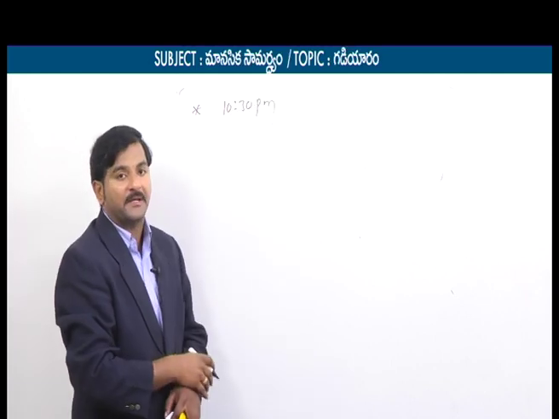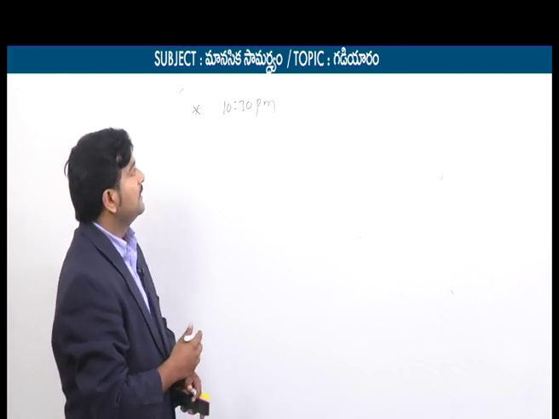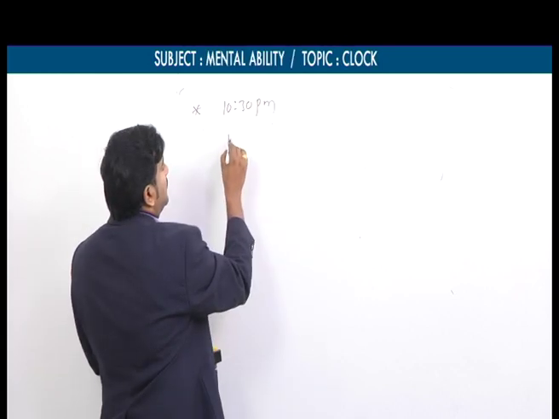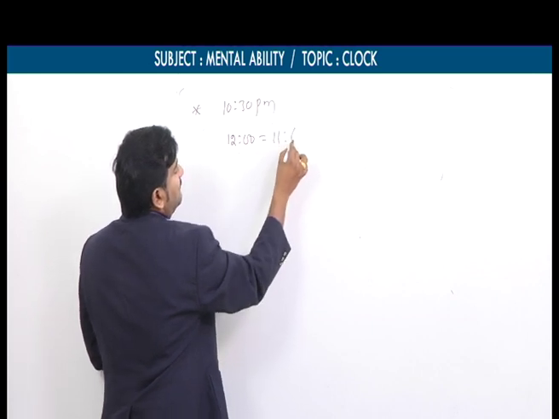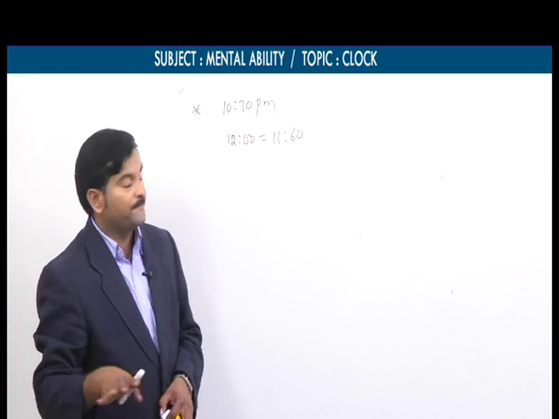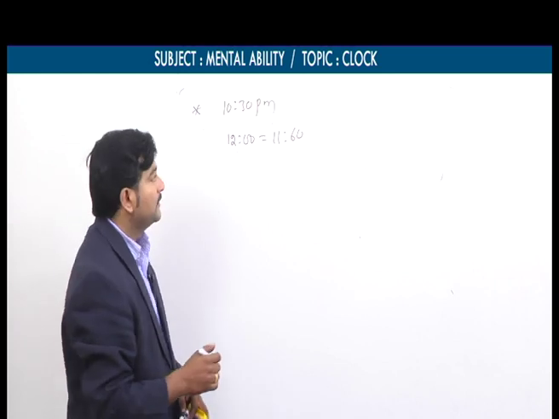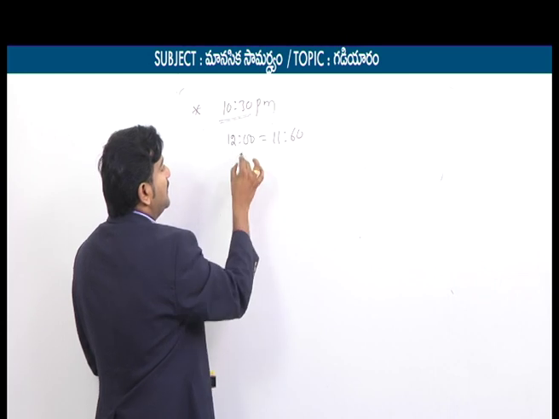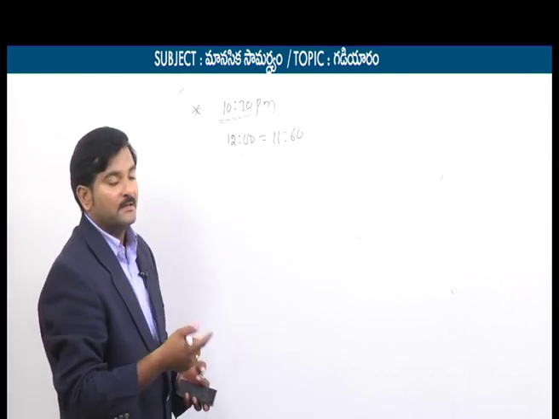Find the mirror image time of the given time 10:30 he mentioned. PM or AM, no issue. Since we discussed a normal clock, as we know already a normal clock has 12 hours. These 12 hours can be written as 11 hours 60 minutes also. To find the mirror time, we need to subtract the given time from 12 o'clock. So what is the given time here? 10:30. So we have to subtract this 10:30 from 12 o'clock. This 12 o'clock again can be expressed as 11:60 for our simplification.